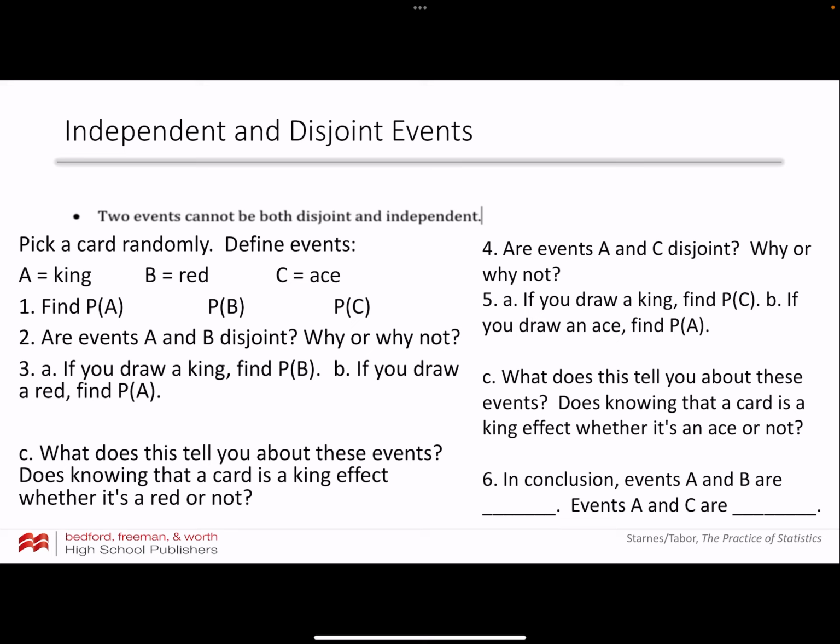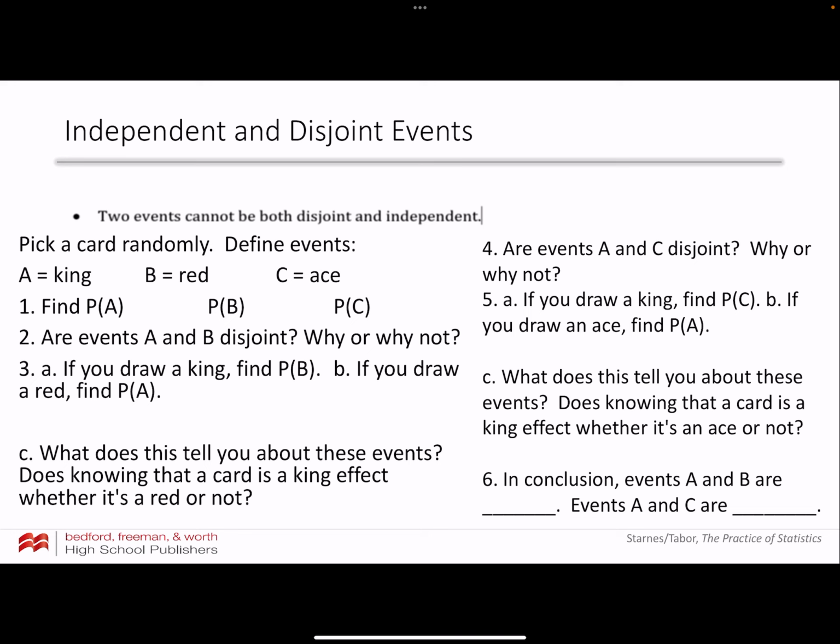So we're going to talk about a deck of cards, and we're going to define a couple events here. We're going to use these to explore this. Define events. A is picking a card randomly and the card is a king. B, picking a card randomly, the card's red. C, picking a card randomly, the card's an ace. Okay, so find the probability of A. There's 52 cards in my deck of cards, right? And out of my 52 cards, there's 4 kings. Or in other words, 1 out of 13.